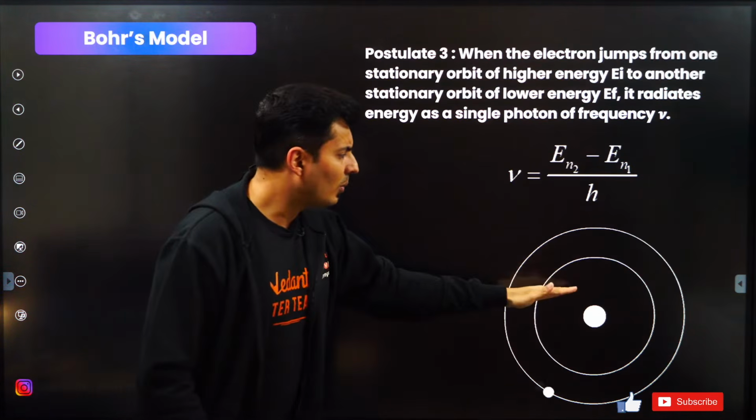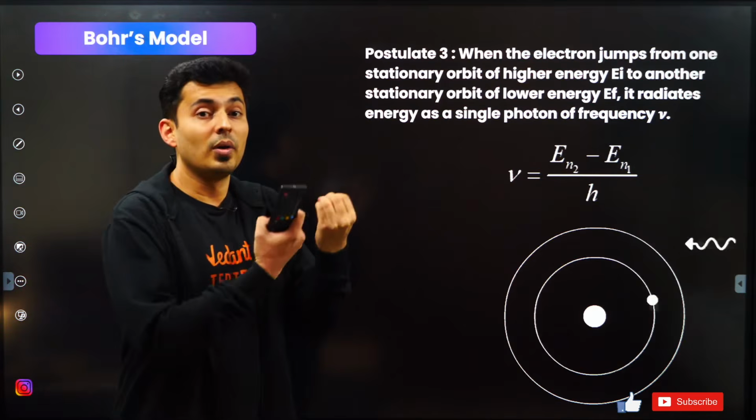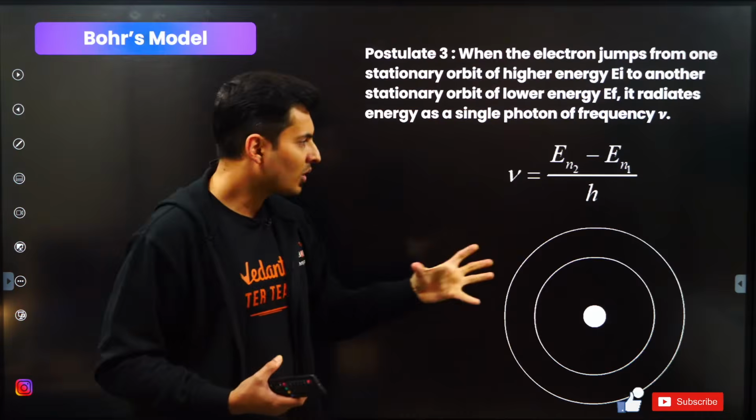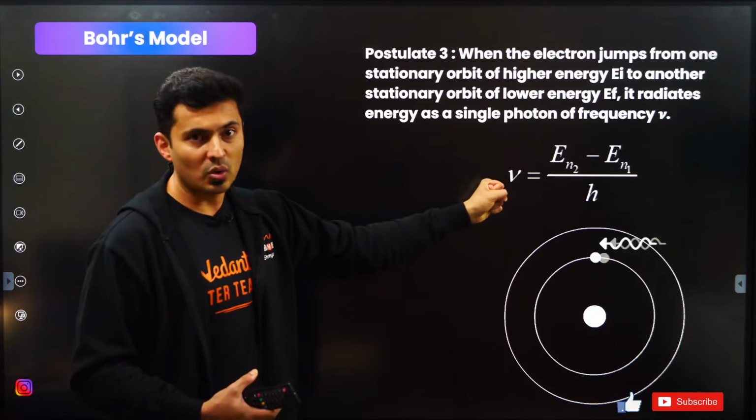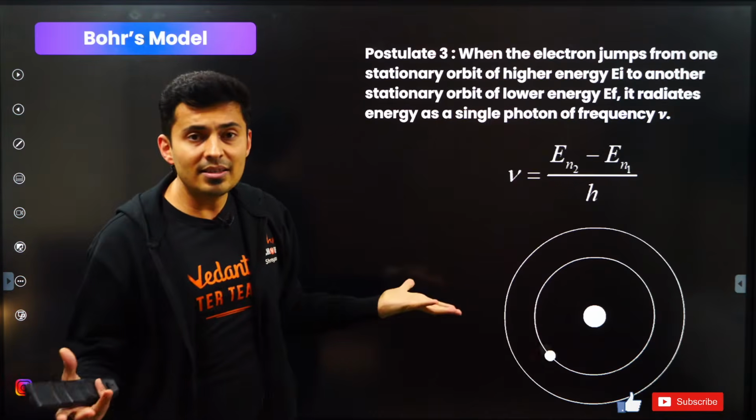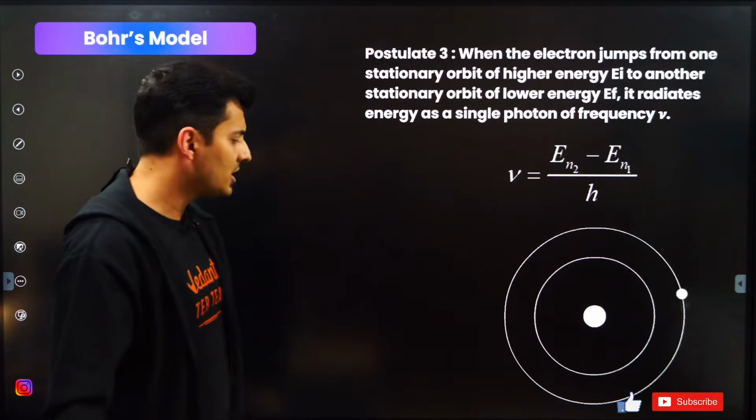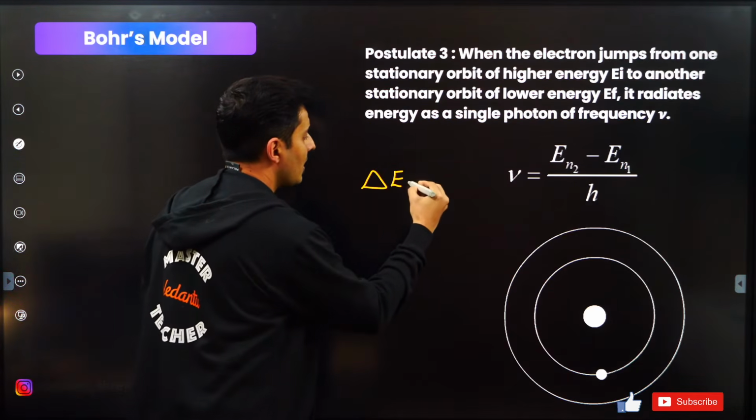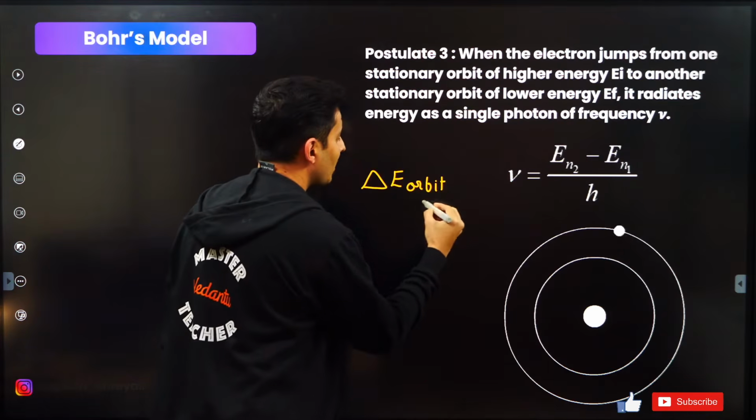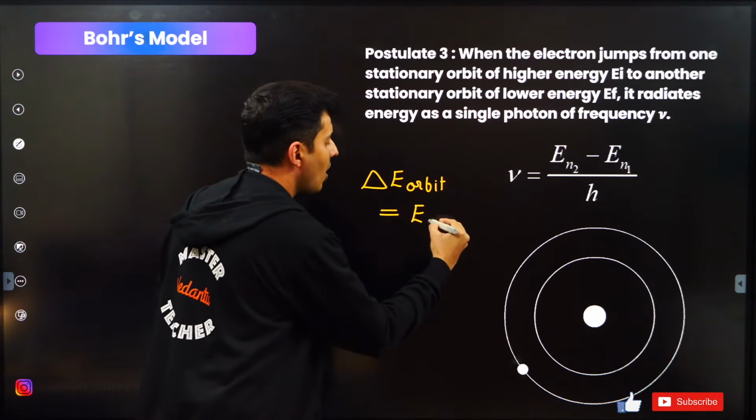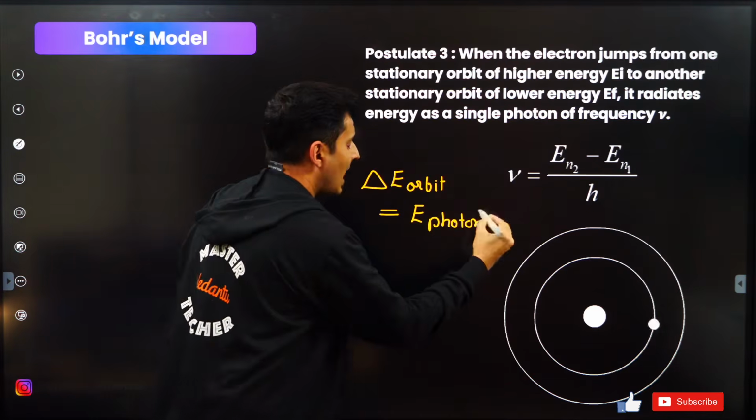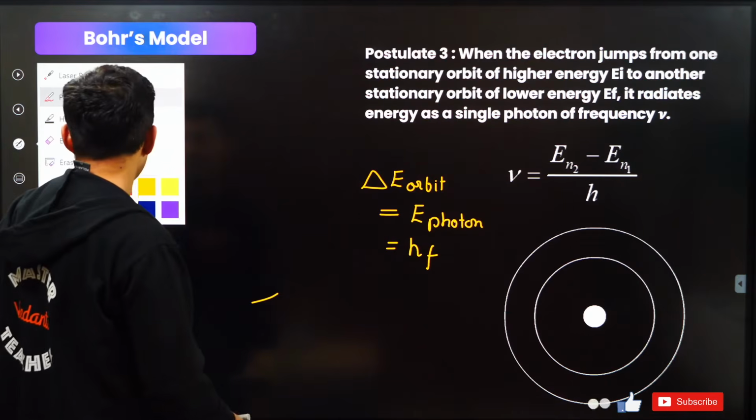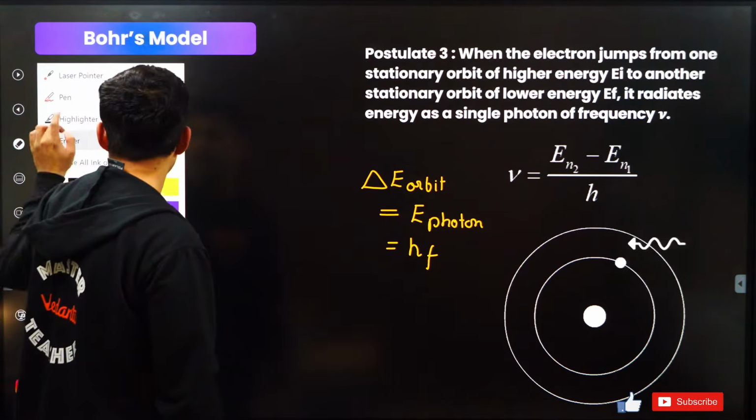So if it goes from lower to higher orbit, that means it's going to a higher energy state. It will absorb radiation or photon. So when it absorbs the photon, it jumps to higher energy state, and when it releases the energy, it jumps to a lower energy state. So according to him, it was the energy difference between the orbits which is equal to the energy of the photon which is emitted or absorbed, which is also equal to h times f. F is the frequency and h is nothing but the Planck's constant.